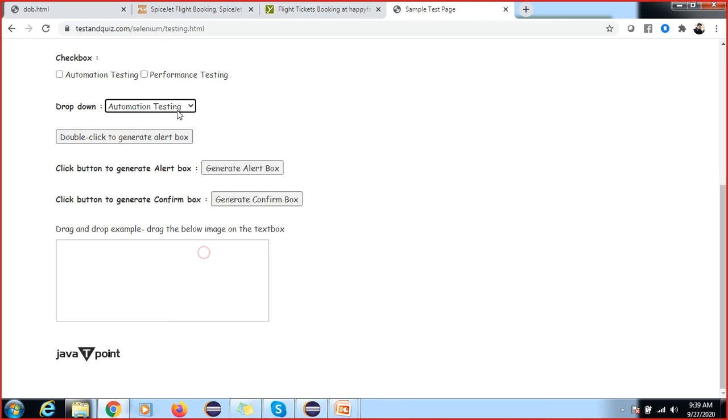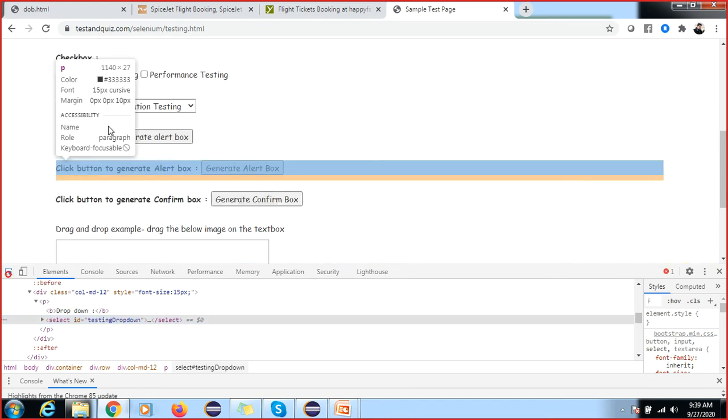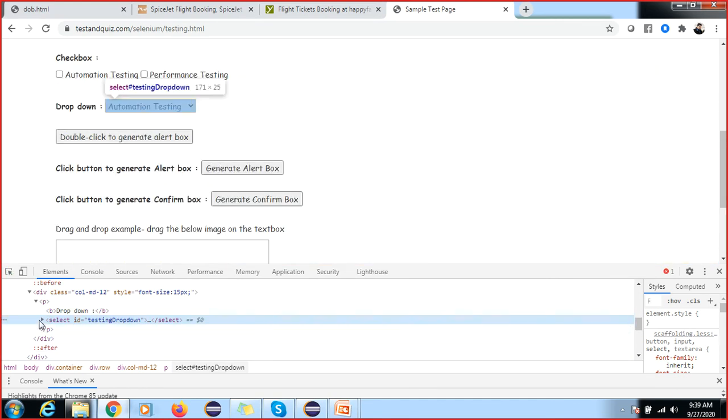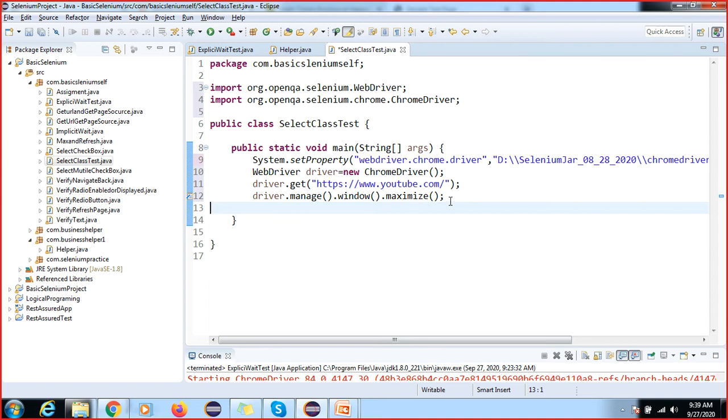You can find many such websites anywhere. We also have to check whether the select tag is there or not. The select tag is there, confirmed, so we can apply the Select operation.